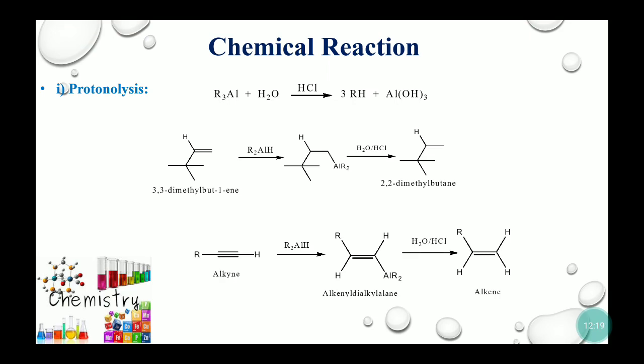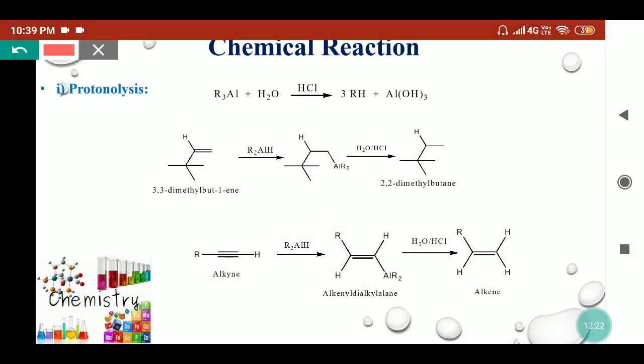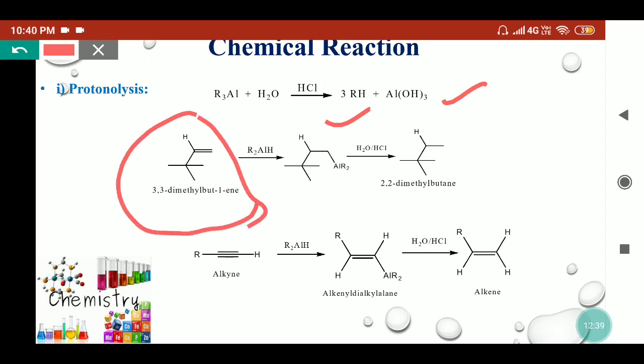Now coming to the protonolysis, trialkyl aluminium can be hydrolyzed in presence of acidic media, or it can directly react with a mineral acid. They provide the alkane, and the aluminum hydroxide or aluminum chloride will be eliminated. If we react this olefin molecule with the dialkyl aluminum hydride, as we know it will react with the double bond and we will get the trialkyl alane, and that can be hydrolyzed in presence of mineral acid. So they will break this bond and aluminum hydroxide will be eliminated. We'll get 2,2-dimethyl butane as a major product.